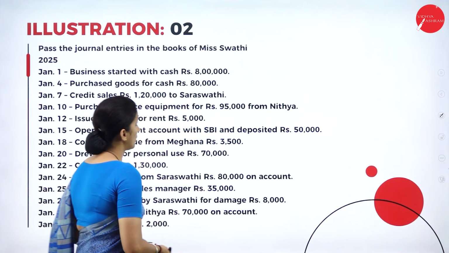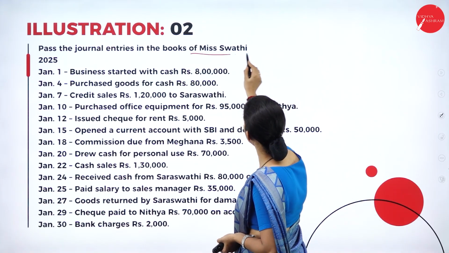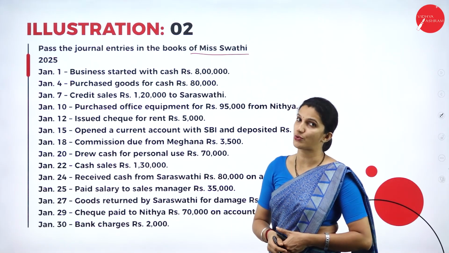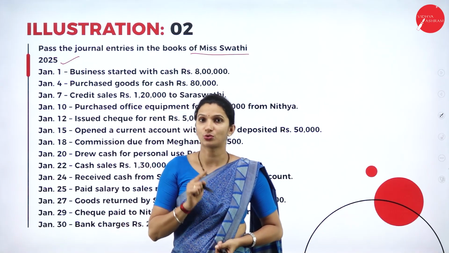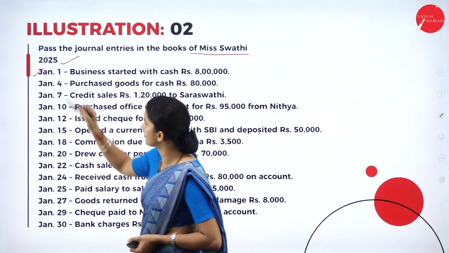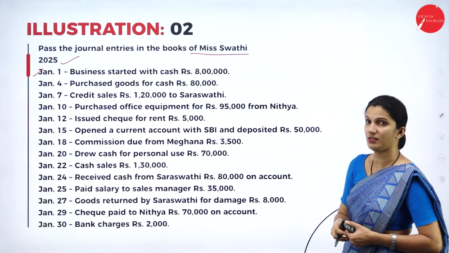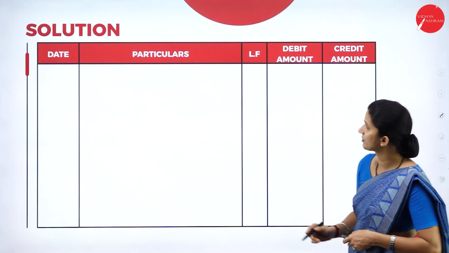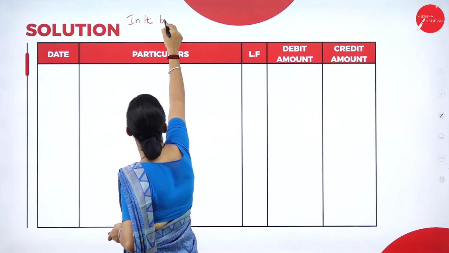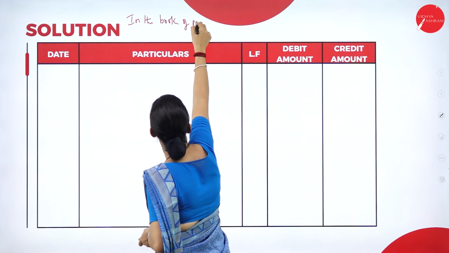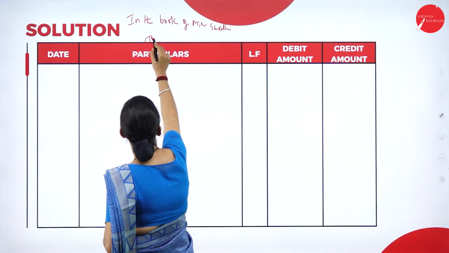In the same way, we'll go on to the second illustration. See the question here. Pass the journal entries in the books of Miss Swati for the year 2025. Here, in the books of Swati, we have to pass the journal entries for the month of January. What are the various transactions she has carried out? For all the transactions, we have to pass the journal entries. So we'll see the solution part. In the books of Miss Swati, journal entries.